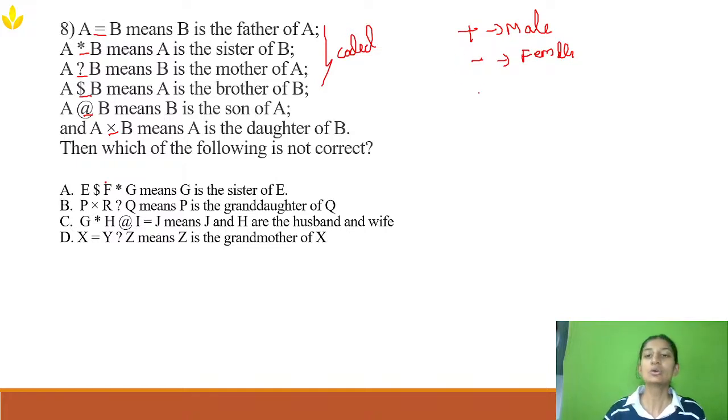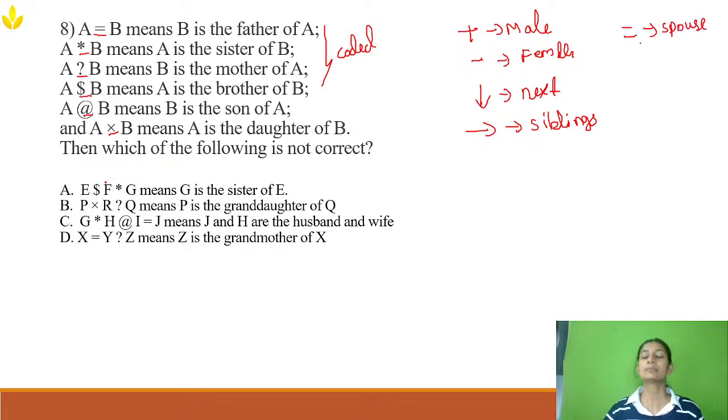If I want to represent the next generation, I'm going to use a vertical arrow. If I want to represent siblings, I'm going to use a horizontal arrow. If I want to represent husband and wife, that is spouses, it will be equals. So these are the basic representations in blood relationship.